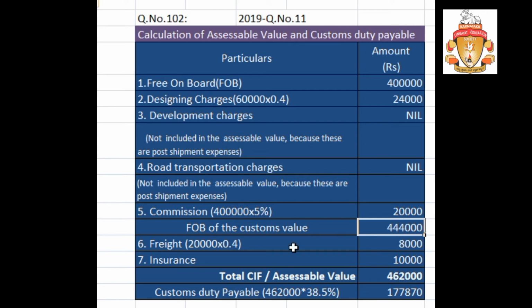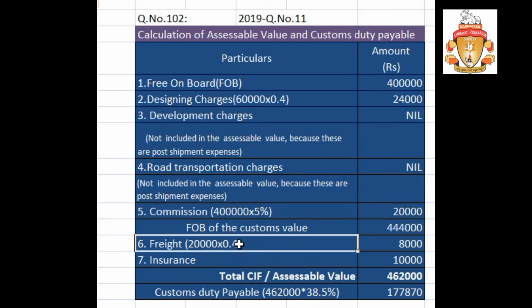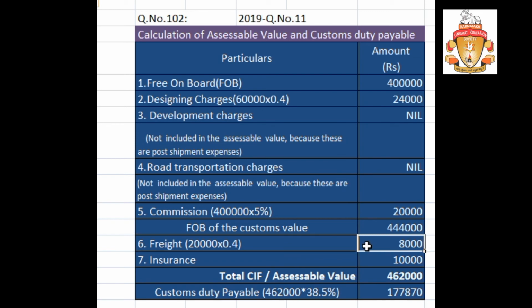So on this now 20%. 20% of 4,44,000 means almost 10% means 44,000, it was more than 8,000. Actually, how much freight is given? The freight given is 20,000 yen, right? So 20,000 yen into Indian currency, it was 8,000.